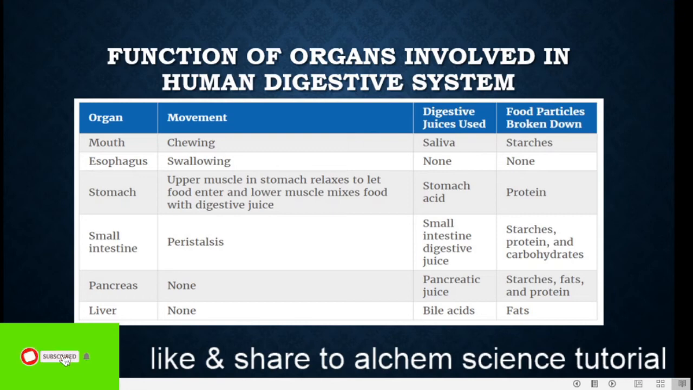Right now we are going to study which type of function is carried out by different human digestive organs. Mouth has the property of chewing food and producing saliva with the help of the salivary glands. Esophagus has the function of transferring food from the oral cavity to the stomach. Stomach has the property to produce stomach acid, and it also breaks down protein.